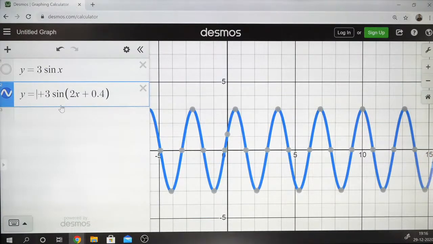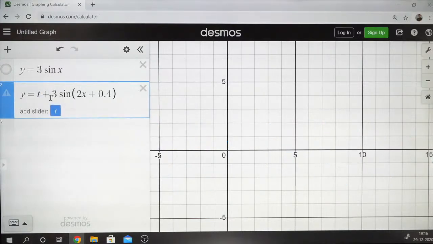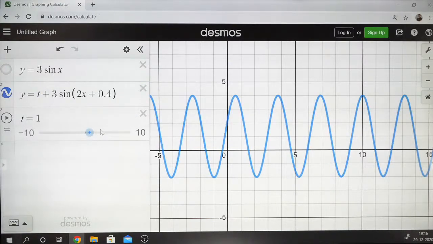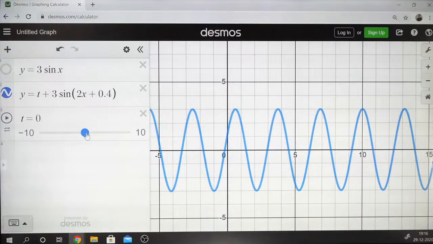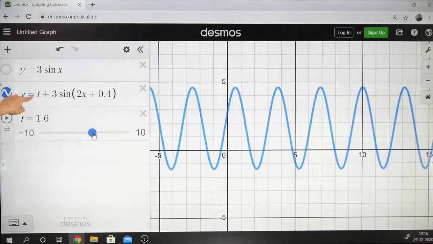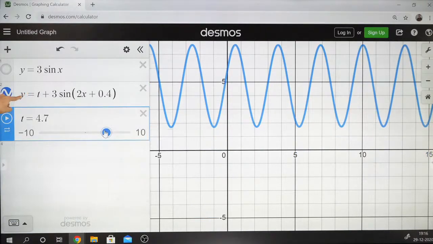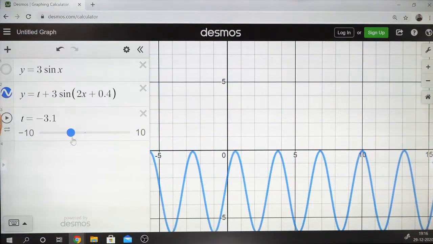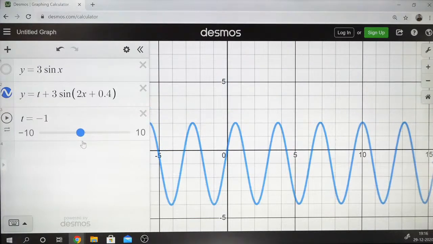If I make it just 0, then it will not shift at all. In fact, I can add a slider over here and show you what exactly happens. When the value of t is 0, it is on the x-axis. But when I increase that value, the graph goes up, and when I decrease that value, it goes down. So that's what happens, guys.